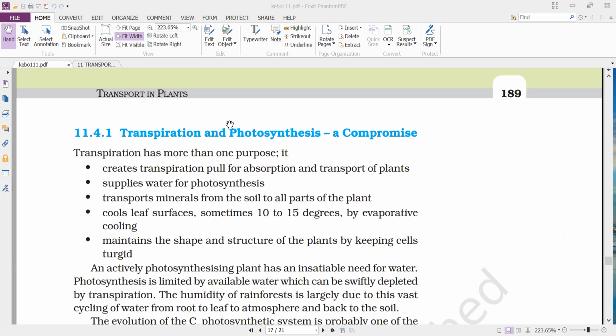The remaining topics we have completed are not there. Living world is not there. Anatomy of flowering plants is not there. Transportation in plants is also not there. Transportation in plants is deleted from the syllabus.